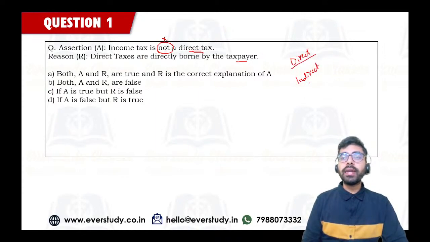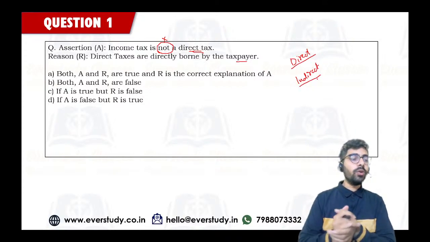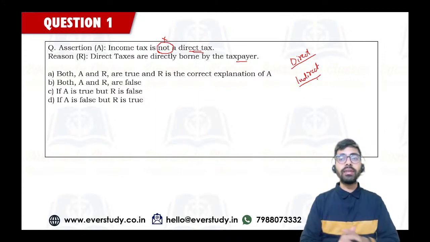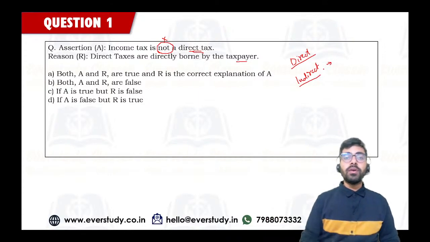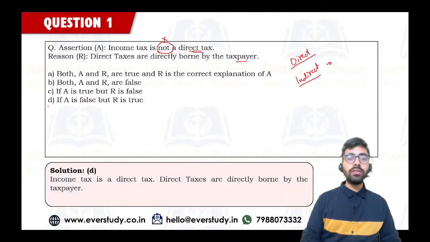So for the direct taxes you have to bear the burden yourself, but in indirect taxes, can you give me an example of indirect tax? Let's see if you can. In indirect taxes, the burden is shifted to some other person. Income tax is a direct tax and in this the burden is directly borne by the taxpayer. So the correct answer is option number D.